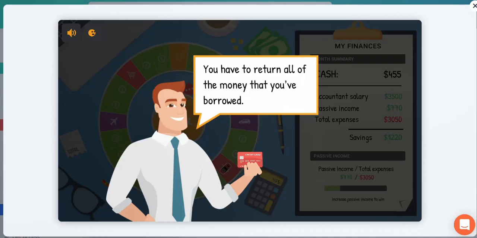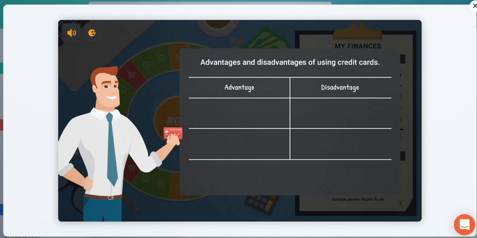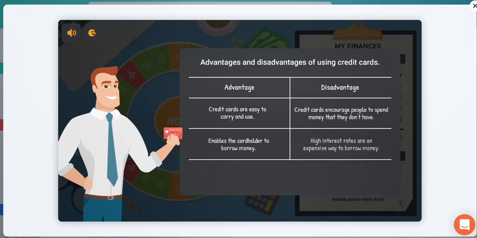Alright, let's see what we have here. Obviously we need to borrow money and then we pay off that later, and that's going to incur interest. Interest is an additional payment that you need to make to the bank because you're using the bank's money. So those are some of the advantages and disadvantages of using credit cards. Remember, credit cards carry an additional amount of cost in terms of interest rates and fees.